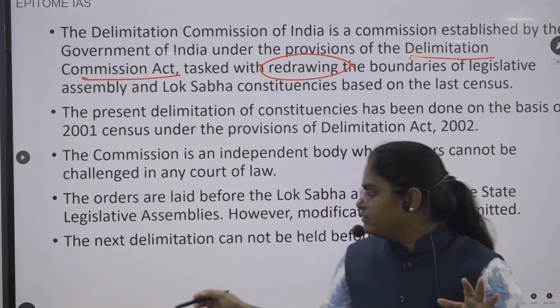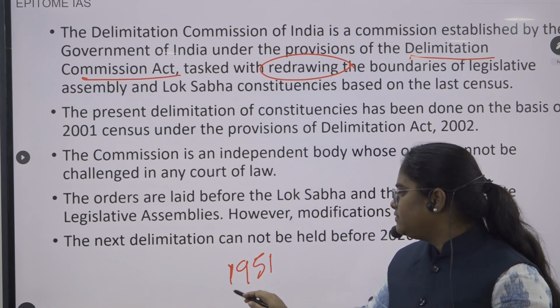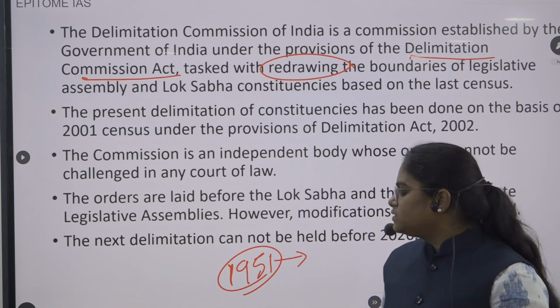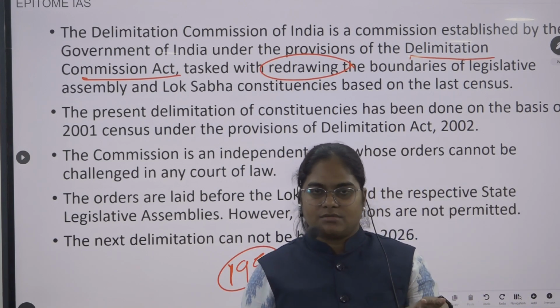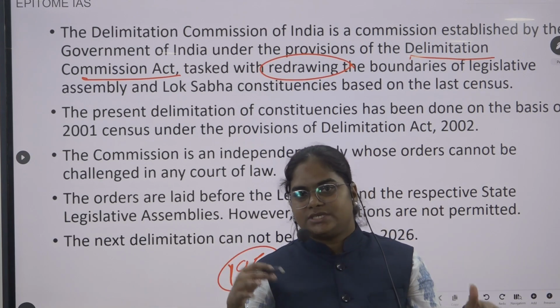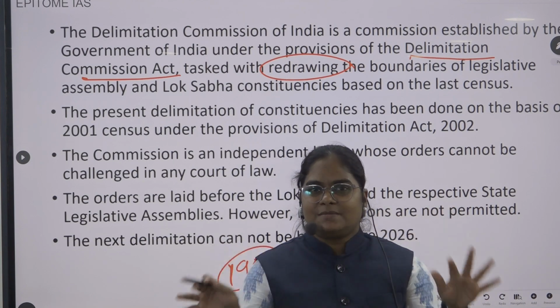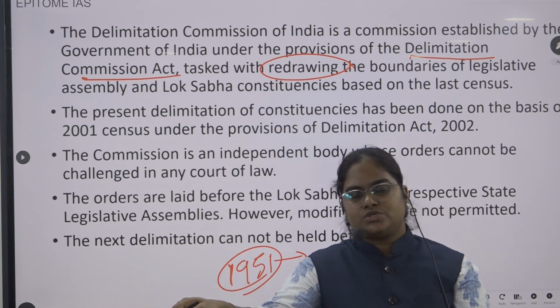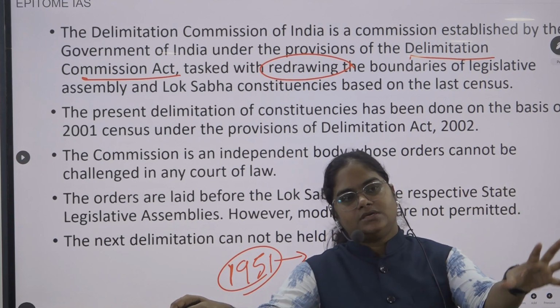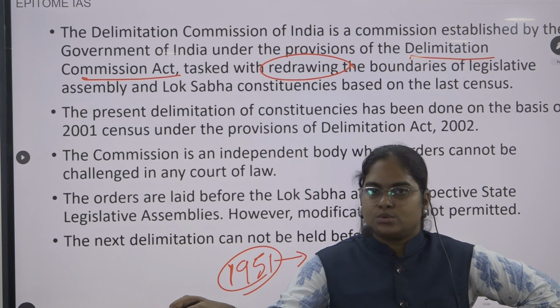If you see, once we got independence, for the first general election in 1951 they constituted a delimitation commission. Now tell me, will the population growth, the density and other factors be the same? Will each constituency be in the same ratio as calculated in 1951? No, right?